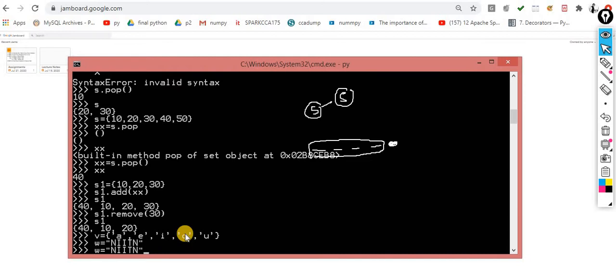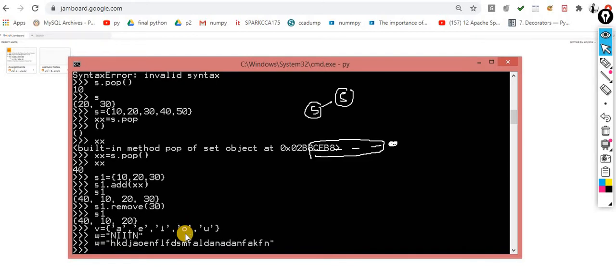Let me take it in small letters. Let's suppose I am taking this random value, rather than taking my name. I don't know what the unique vowels are over here. So how can I proceed with the help of a set? Very simple. Sir, what are we trying to do here? We are trying to find the unique vowels from this entire string. I know only 5 vowels, but I don't know what the unique vowels are over here.